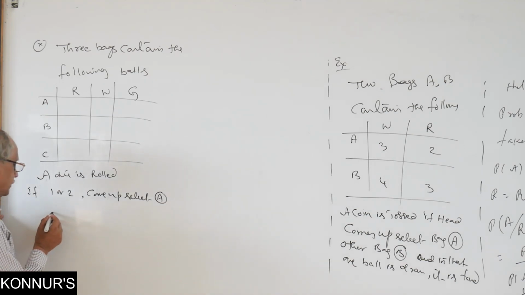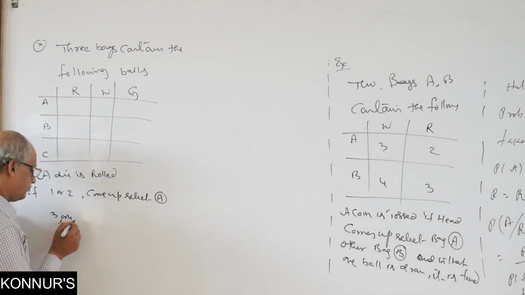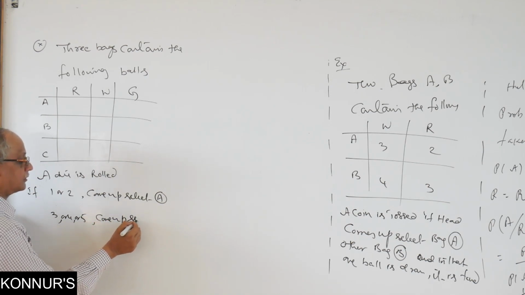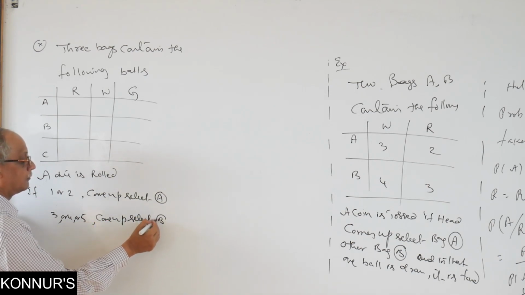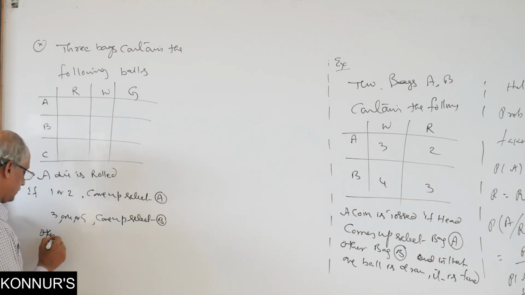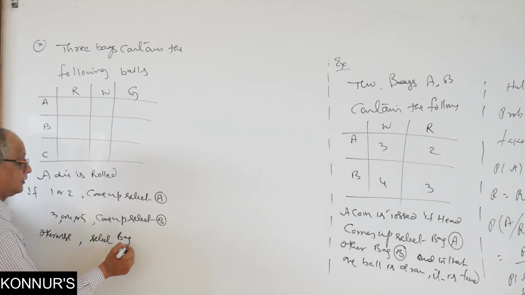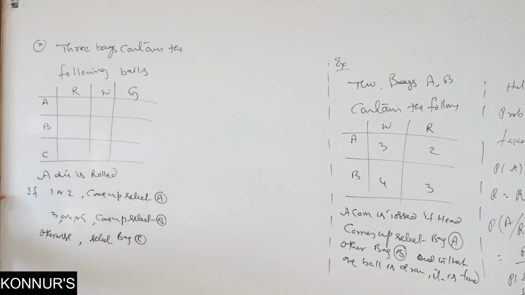Therefore, if 3 or 4 or 5 come, select B. Otherwise, means what? 6 left over. Select bag C. Okay. Now story is about how you select bags completed. One ball is drawn at random.